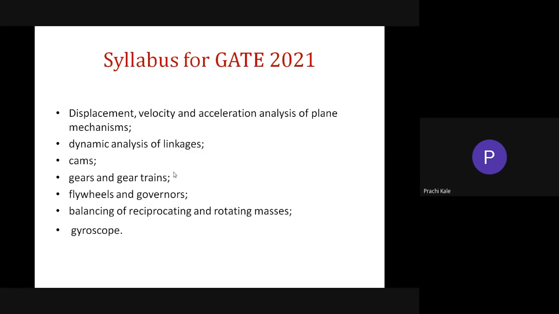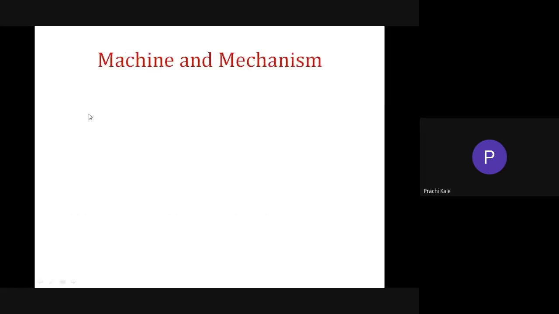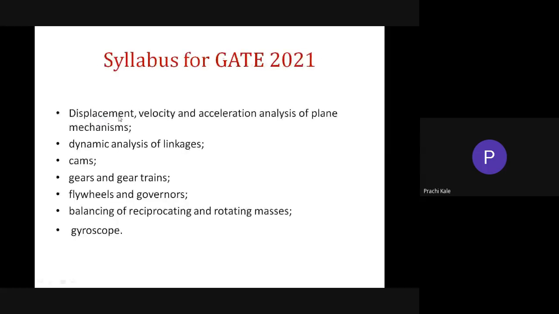So out of these topics, you can see here the first point, displacement, velocity and acceleration of mechanism. That is the fundamentals of mechanism, which we have completed in theory of machines 1. Okay. Then dynamic analysis of linkages. That means you have to find degree of freedom, number of links, number of binary links, joints and all. Okay. Then CAMS is there in theory of machines 2. So that you have not completed.